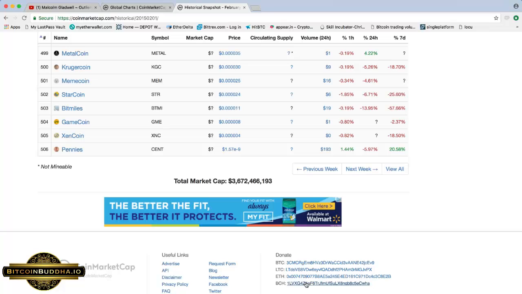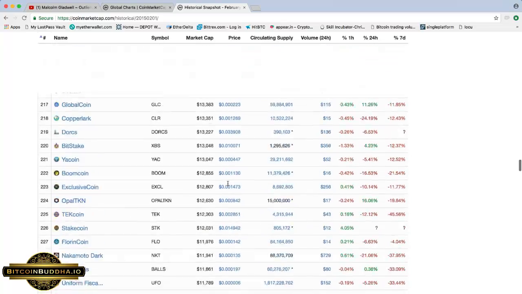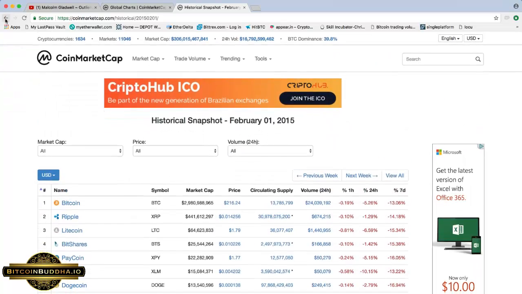We'll just wait for it to load. There was only 506 crypto assets at the time. Total market cap was $3 billion. We've come a long way. Almost 100x since February 1st, 2015, about 3 years ago.